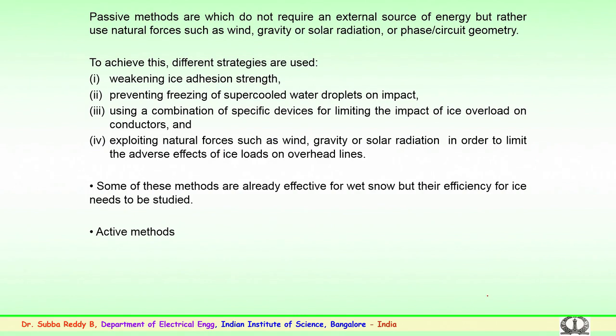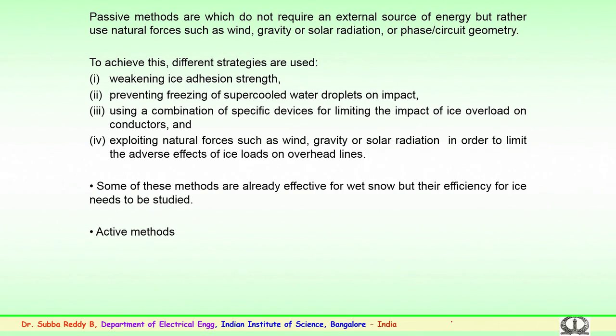Passive methods are methods which do not require an external source of energy, but rather use natural forces such as wind, gravity or solar radiation, or phase circuit geometry to achieve different strategies. They are not direct methods.